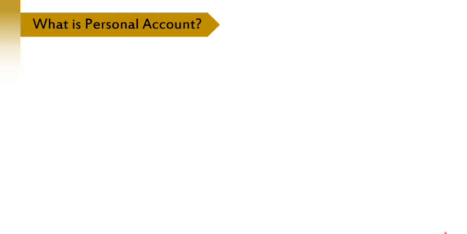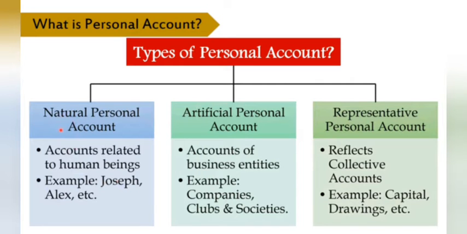So the first one is personal account. What is it? Accounts which relate to persons, individuals, firms, companies, debtors, creditors. If it is related to these, then this type of account is called a personal account. Understood beta? Personal accounts are also of three types: natural person, artificial person and representative.